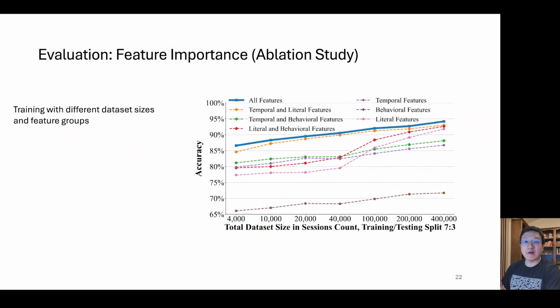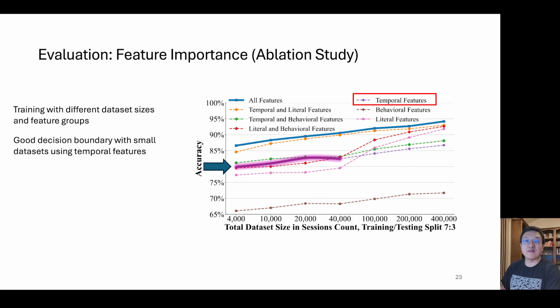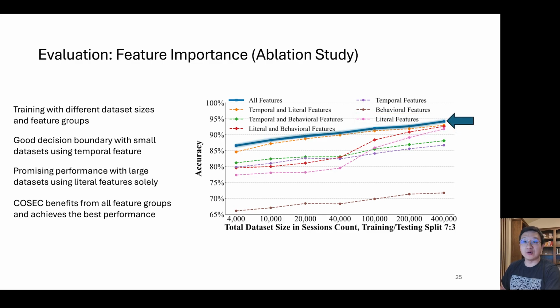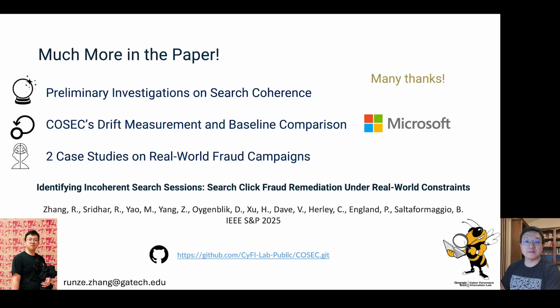Next, we perform our ablation study to evaluate different features' importance. We train COSAC's prototype with different dataset sizes and feature groups. Overall, when the data size is very limited, COSAC's prototype using temporal features by itself can set up a good decision boundary. However, when COSAC's model is trained with a larger dataset, using literal features solely achieves promising performance. There is no doubt that COSAC can benefit from all the feature groups and achieve the best performance.